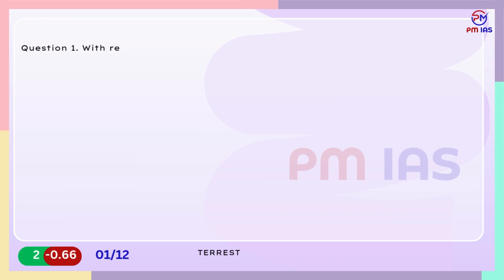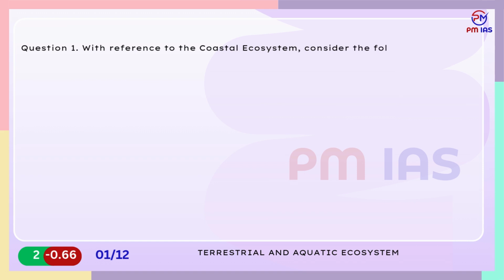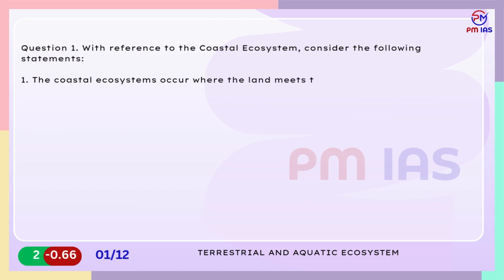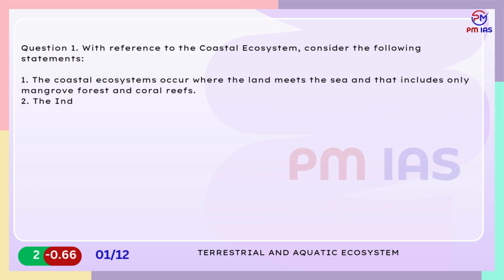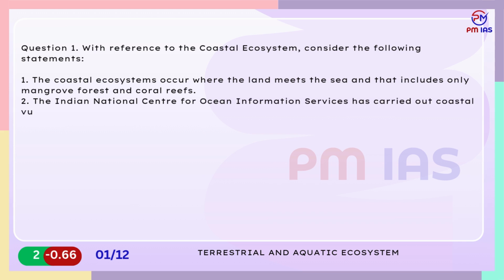Terrestrial and aquatic ecosystem. Question 1. With reference to the coastal ecosystem, consider the following statements. 1. The coastal ecosystems occur where the land meets the sea, and that includes only mangrove forest and coral reefs. 2. The Indian National Centre for Ocean Information Services has carried out coastal vulnerability assessments for the entire Indian coast at state level. Which of the statements given above are correct?